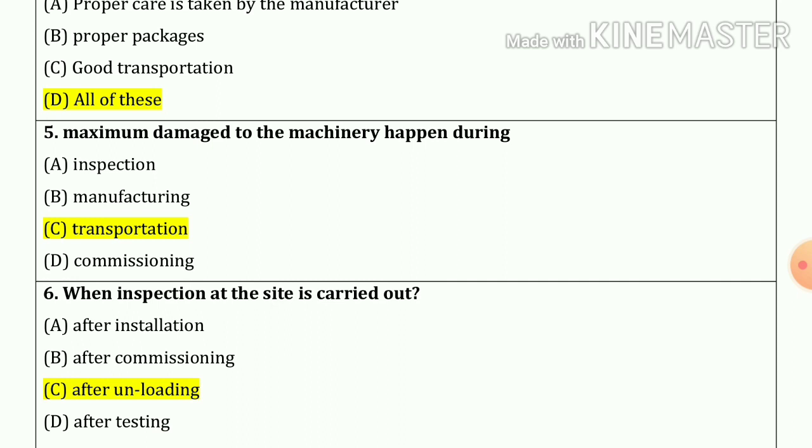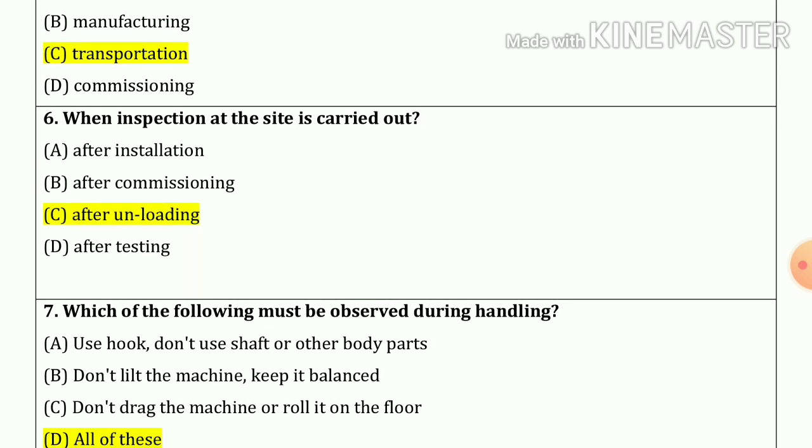Now question number 5. Maximum damage to the machinery happens during transportation. Option number C. Question number 6. When is inspection at the site carried out? So our answer is after unloading.